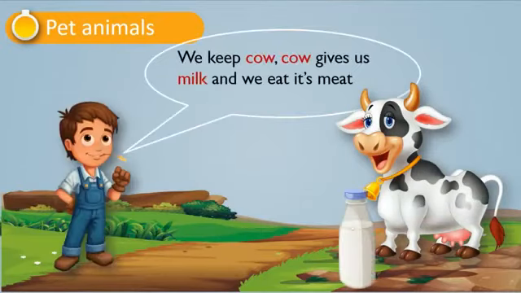We keep cows. Cows give us milk and we eat their meat. For example, we keep a cow and the cow gives us milk and we eat its meat. We take benefit in two ways: it gives us milk and we eat its meat, the cow's meat.